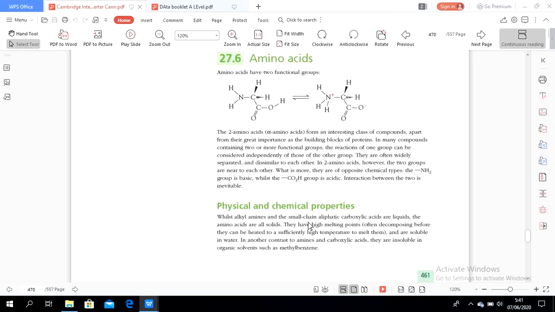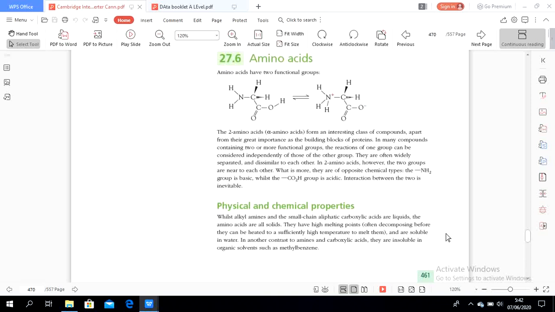Alkyl amines and small chain aliphatic carboxylic acids are liquids. It is written small chain aliphatic carboxylic acids. Small chain meaning the carbon atoms are only between 1 and 10, which is considered small.